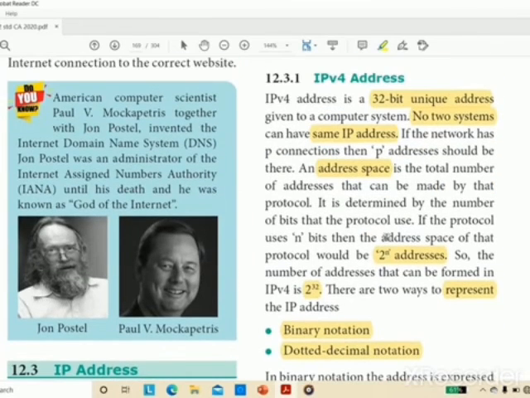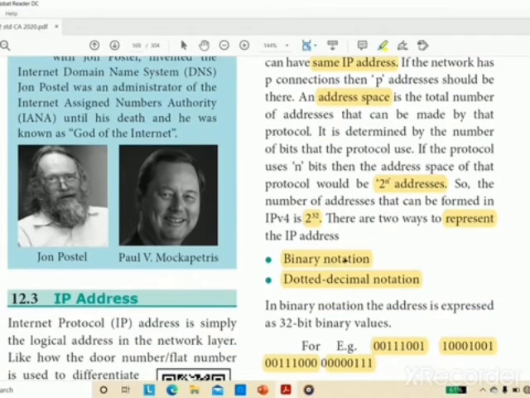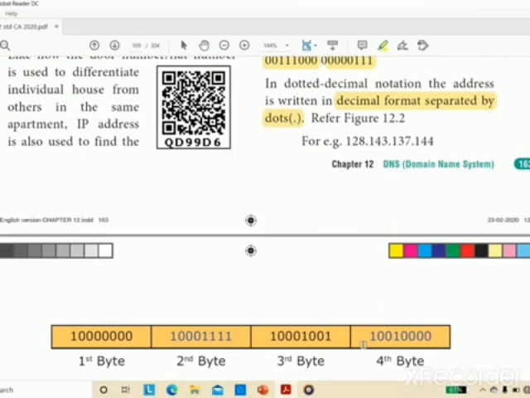So the important points are, it's 32-bit and it can form 2 to the power n addresses, and it is of two types. One is binary, another one is decimal notation. Then what about